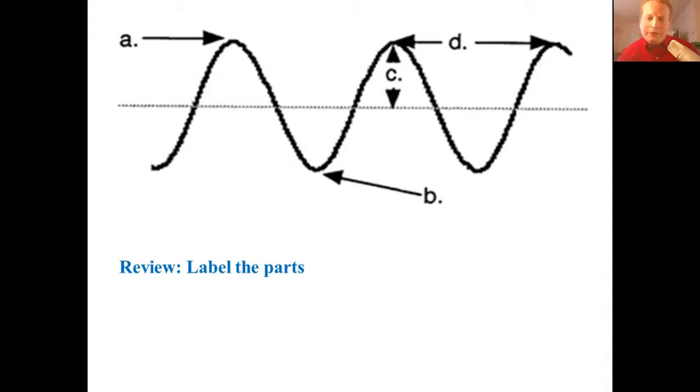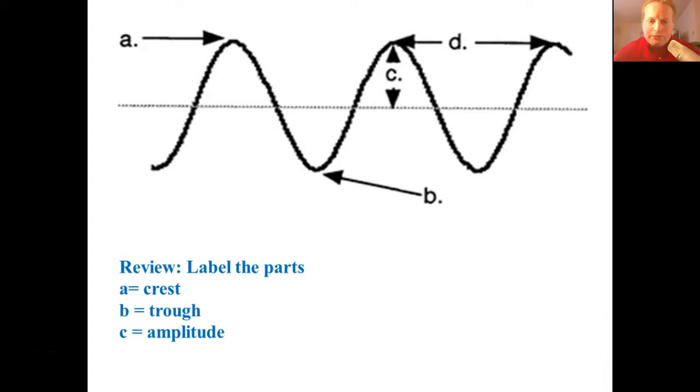Okay, so a little bit of review. So label the parts. So what part would be labeled A? What part of the wave is labeled A? That is the crest, right? The crown of the wave, the top. B is going to be the trough. So we talked a little bit about the trough. What was C again? Going from the origin to the crest, what was that called? The amplitude. So the height of the wave from that point.